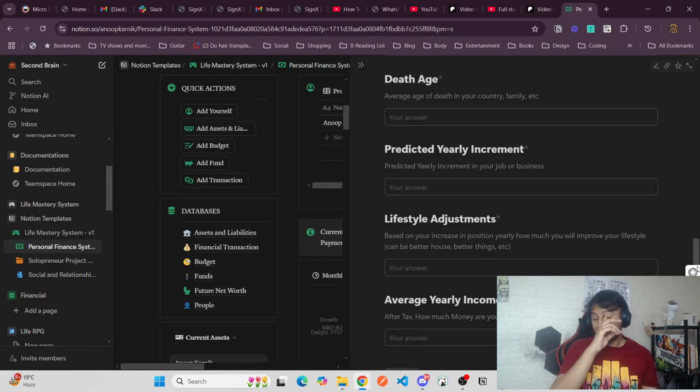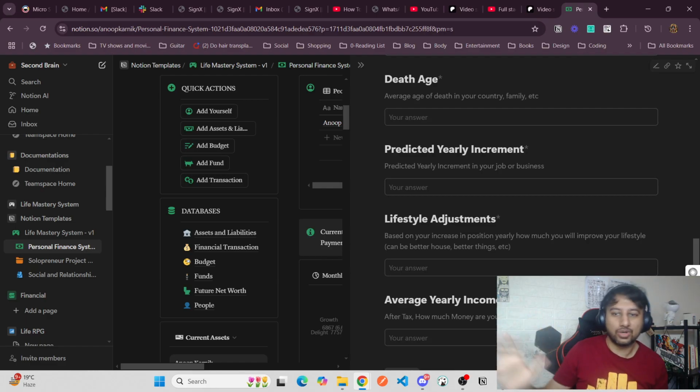What is the yearly increment? Whatever your in-hand income is, which I put in last, what is the predicted yearly increment in that income, that you need to put. Normally, if I say software or something, it goes around 8% to 10%, if you are a good enough worker.